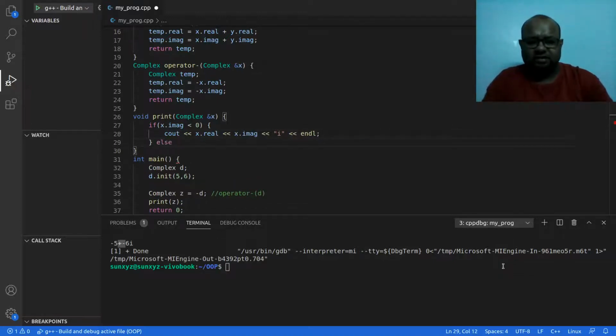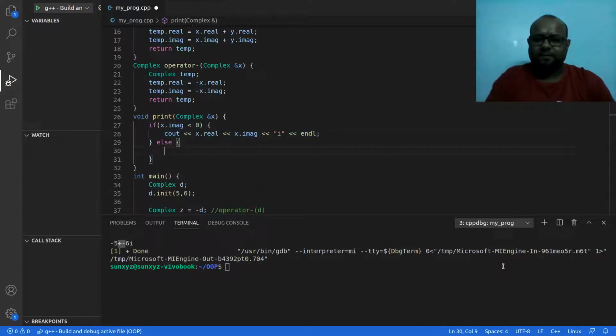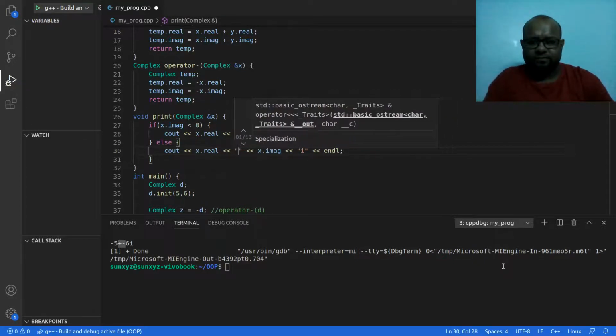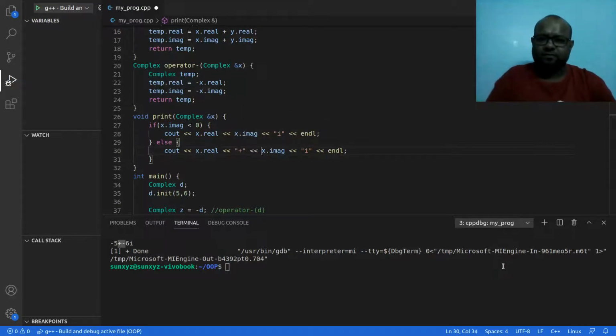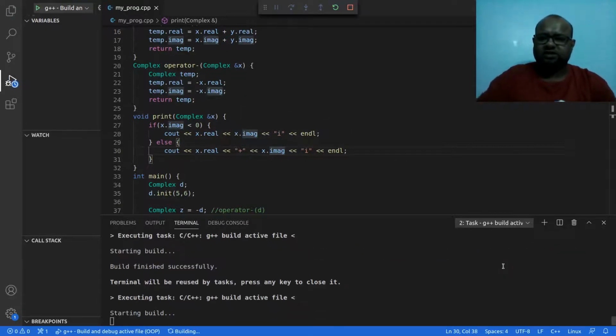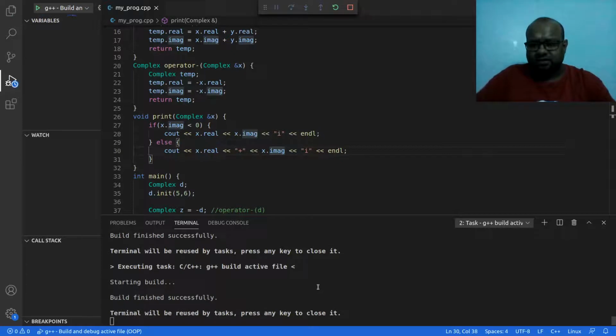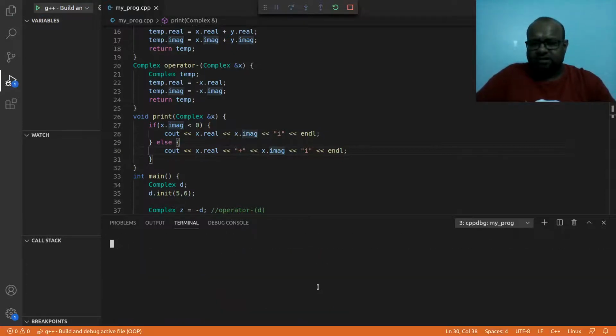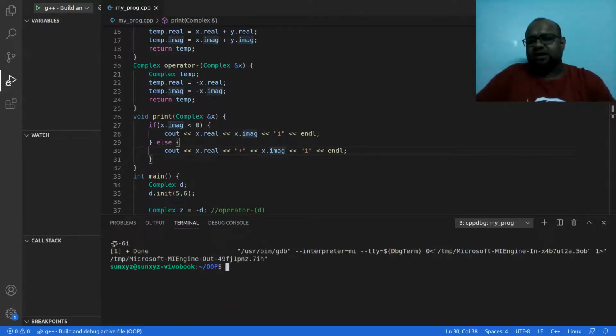Else, the thing that was happening before, I have to print a plus. So let me go ahead and compile and run. And yeah, now I am not writing plus minus, so it's minus 5 minus 6i.